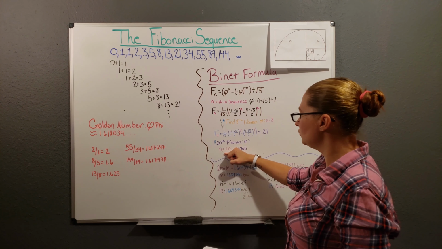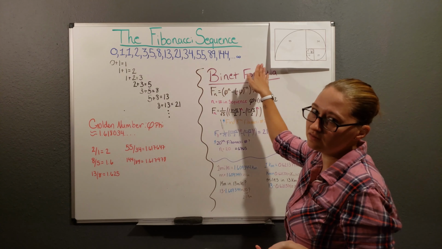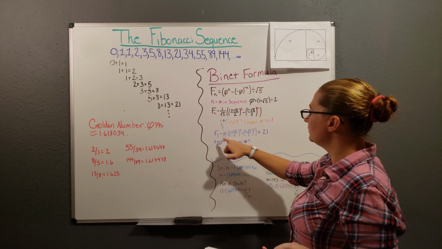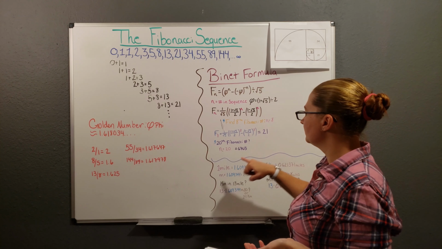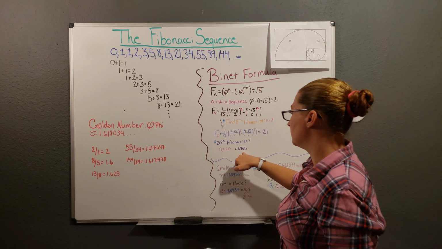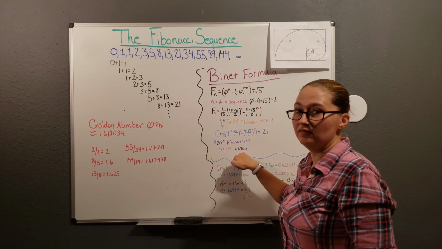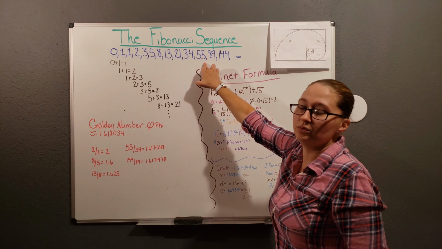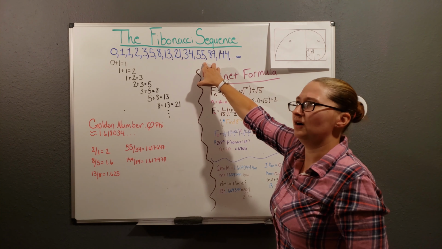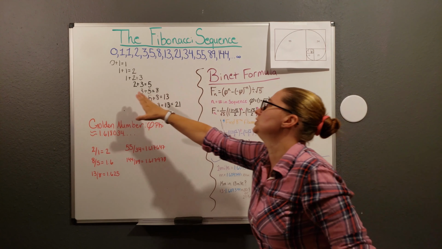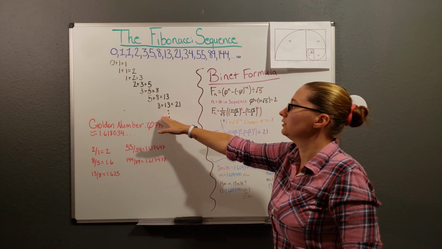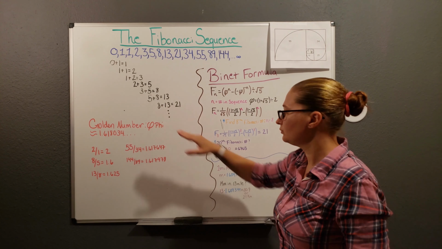So if you wanted to find the 20th Fibonacci number, which is not listed up here, then you would just substitute 20 in for all your 8s. And you get the 20th Fibonacci number, 6,765. 20 of these numbers would be very hard and very daunting to actually list out, because you would need to list them like this to make sure that you were actually doing it right.